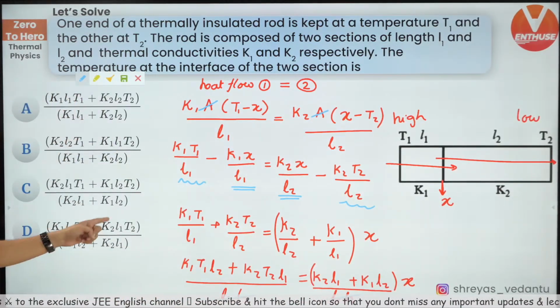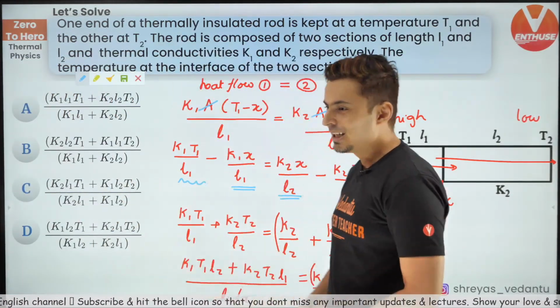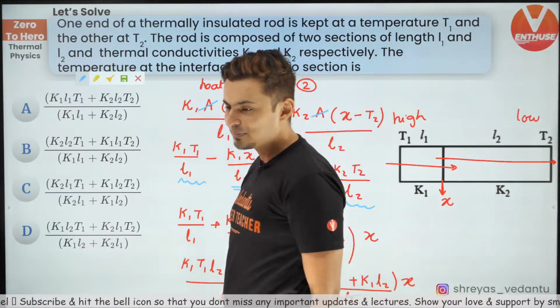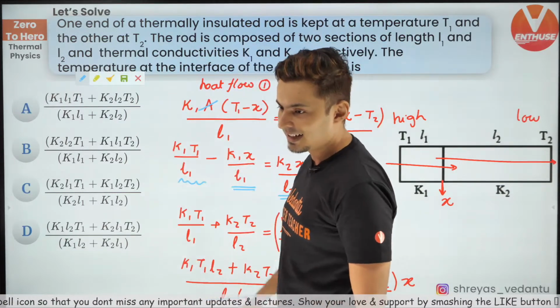Which is the correct answer? Come on, you'll probably get the answer very quickly. What is the correct answer out of A, B, C, D? Come on guys, D? Yes, it is D. Yep, D is the correct answer.